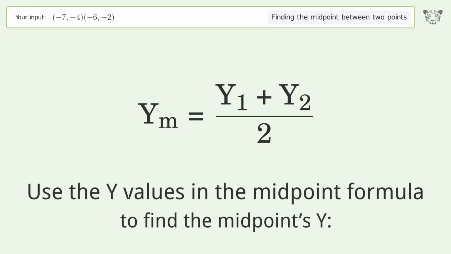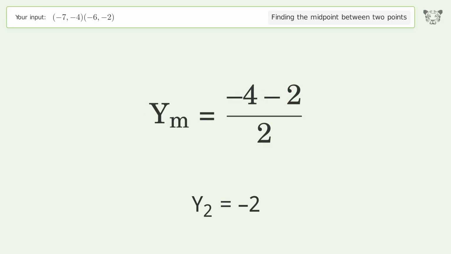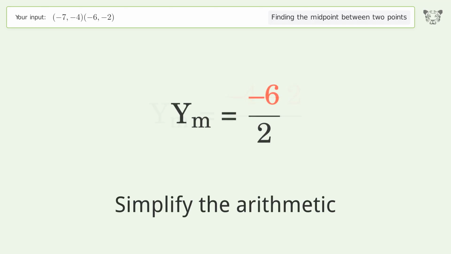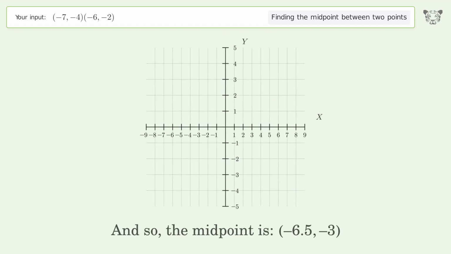Use the y values in the midpoint formula to find the midpoint's y. y1 equals -4. y2 equals -2. Simplify the arithmetic. And so, the midpoint is -6.5, -3.